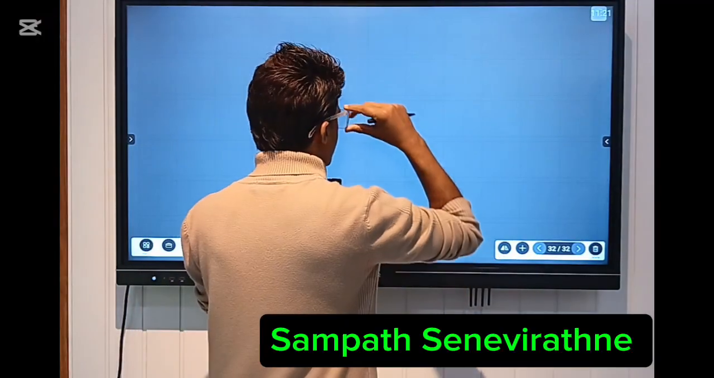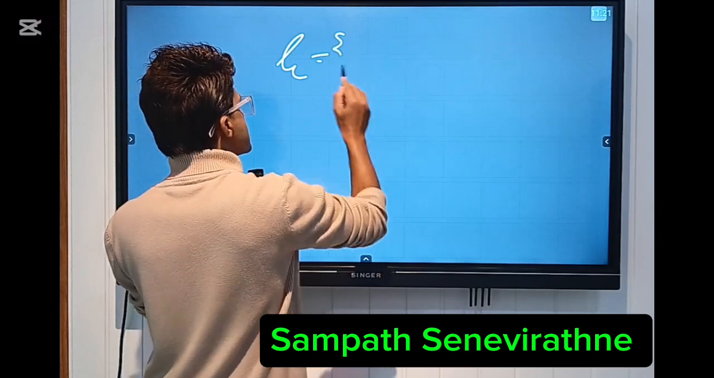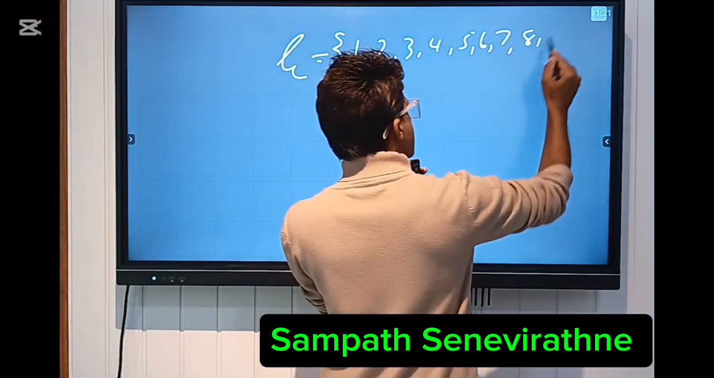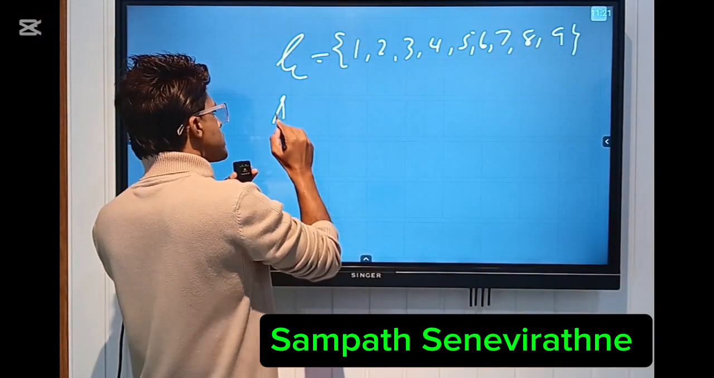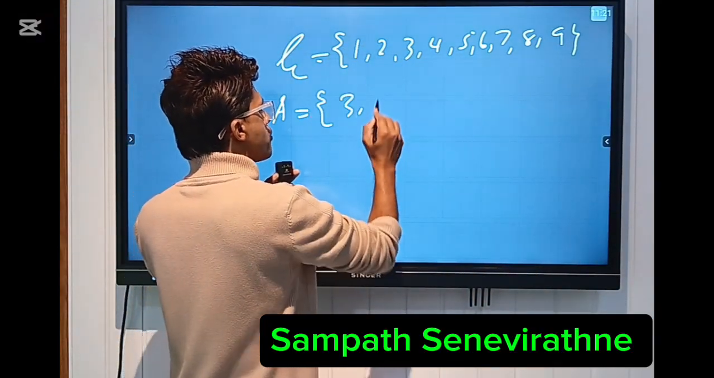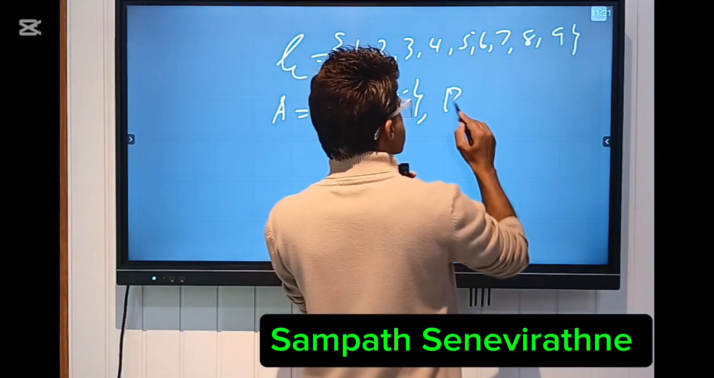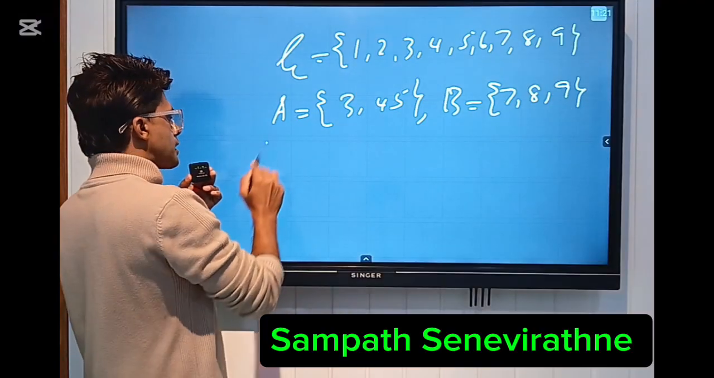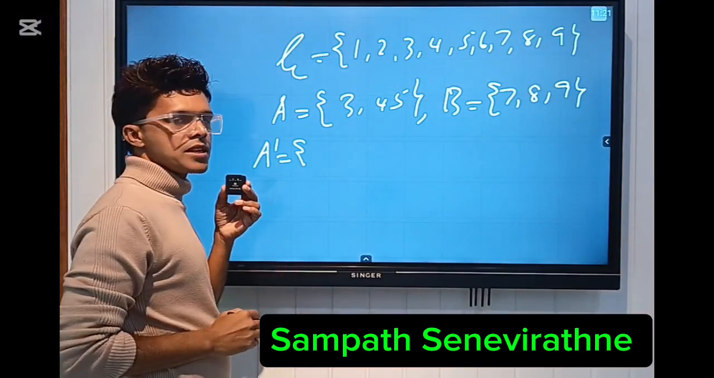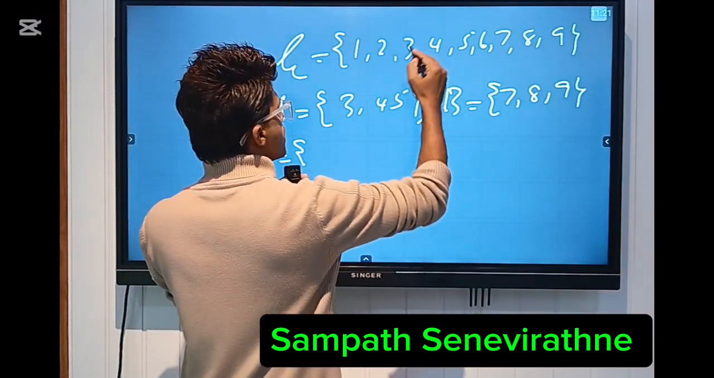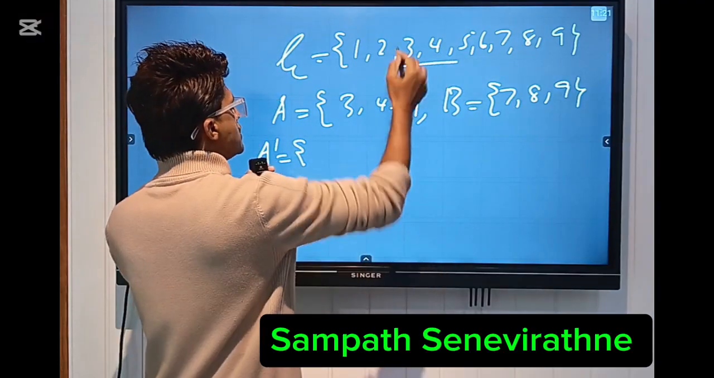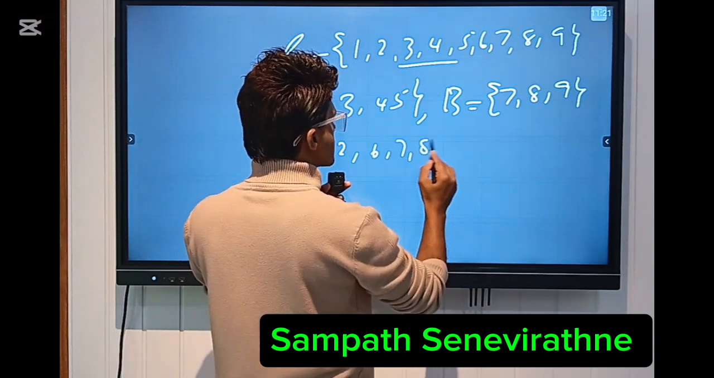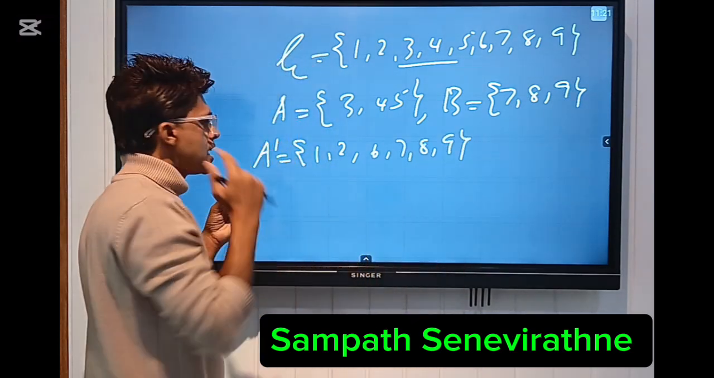So think of this one. The universal set is 1, 2, 3, 4, 5, 6, 7, 8, and 9. The set A is 3, 4, 5. The set B is 7, 8, 9. So the complement of A can be taken. Complement of A means 3, 4, 5 should be removed here. Then the remaining elements, 1, 2, 6, 7, and 8 and 9, are the elements of A dash, or the complement of A.